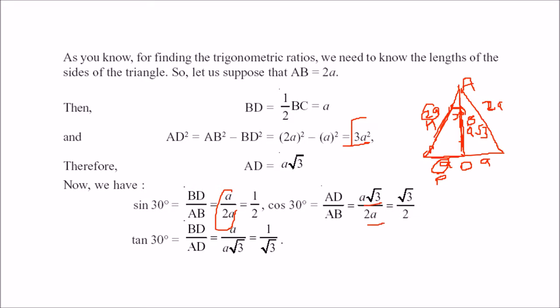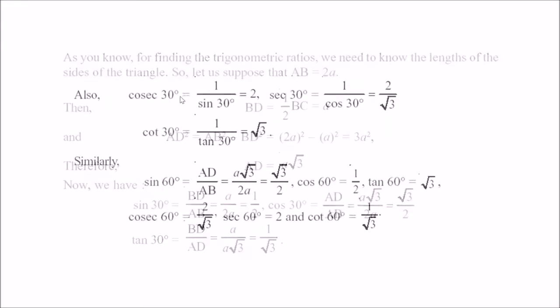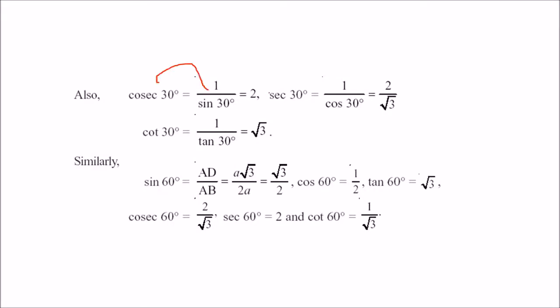Tan 30 is what? You can take sin 30 by cos 30, or you can take perpendicular by base. So perpendicular is A and base is A root 3. A by A root 3 is 1 by root 3. This is how you get the 30 degree ratios. And if you want cosec 30, it is 1 by sin 30, which is 2. Sec 30 is 1 by cos 30, that is 2 by root 3. Cot 30 is 1 by tan 30, that is root 3.